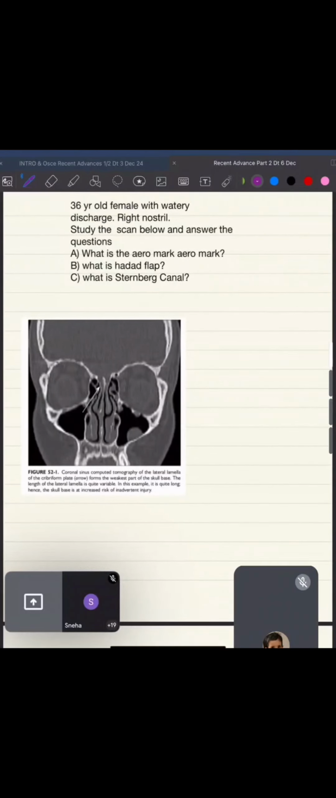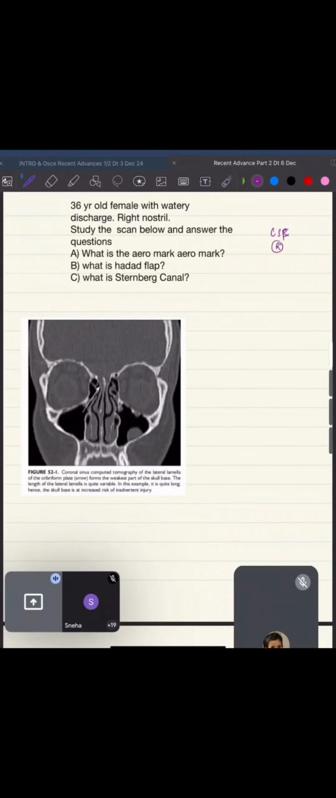Now, a 36-year-old female with watery discharge from the right nostril. Study the scan given below and answer the questions. What is the arrow mark? What is the Haddad flap? What is Sternberg canal? Guys, CSF rhinorrhea is an important topic when you start your rhinology.